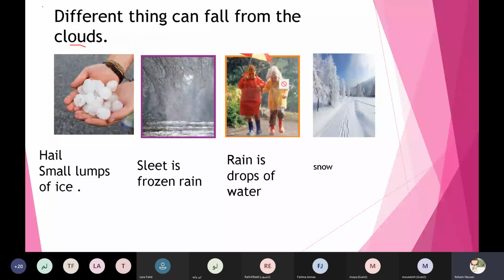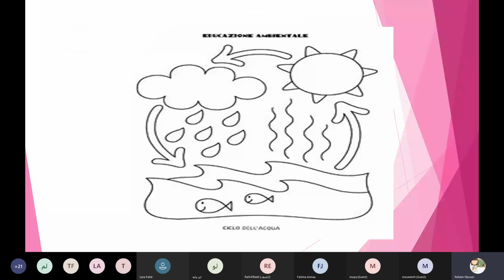Yes, Fatima, tell me, different things can fall from the clouds. Hail, sleet, ice, rain, and snow. Amazing, honey. Thanks a lot. And this is called precipitation.